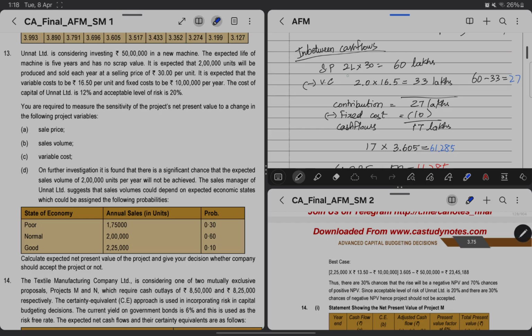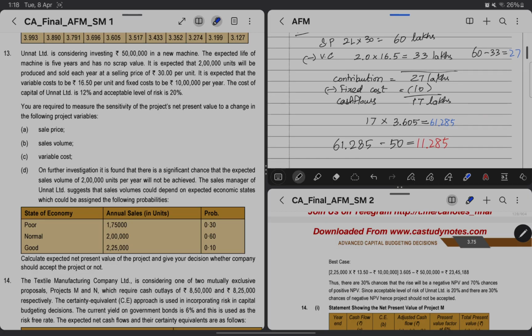In the cash flows, 2 lakh units which they have given, multiplied by 30 per unit, gives 60 lakhs. Then variable cost is 16.5, 2 lakh into 16.5, which will come up to 33 lakhs, and the contribution is 27 lakhs. Fixed cost they have given us is 10 lakh per year, so 10 lakhs. Then 17 lakhs will be the annual cash flows.